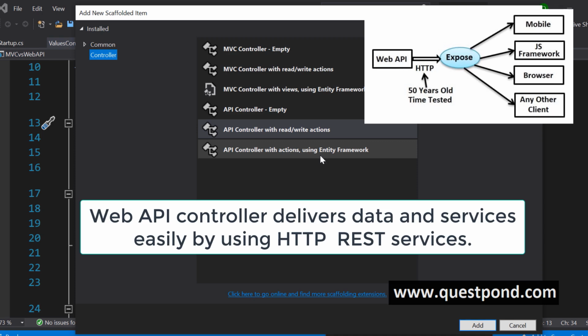Either your client can be a simple browser, or your client can be a mobile app, or it can be any JavaScript app, using React or Angular. Anyone can consume your service, because you are exposing your service through HTTP, which is almost a 50 years old protocol, a time-proven protocol. So the goal of Web API is to make available your services through HTTP, and by doing so, it can be consumed in disparate platforms. It can be consumed anywhere.